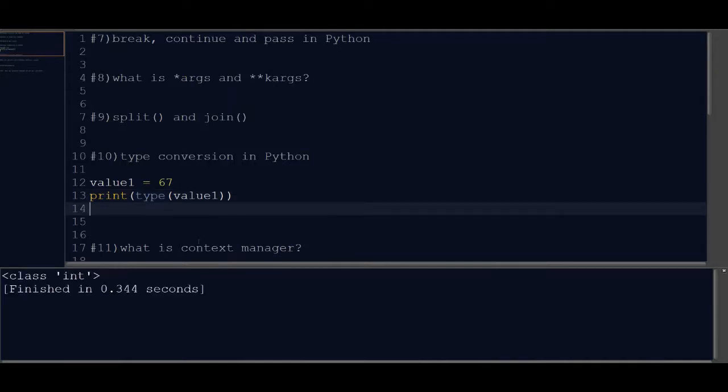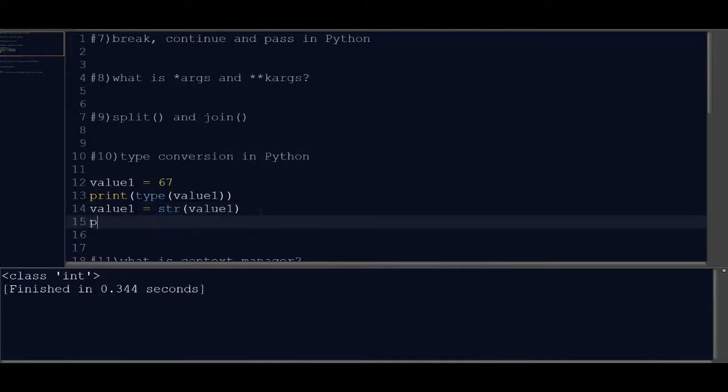Now let's convert this thing into string. Say value 1 is equal to str of value 1. So we are explicitly converting a value from int to str. Now let's try to print it.